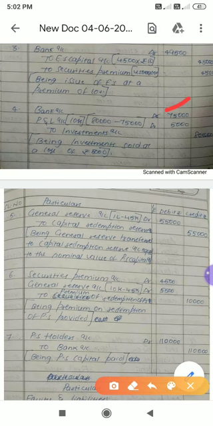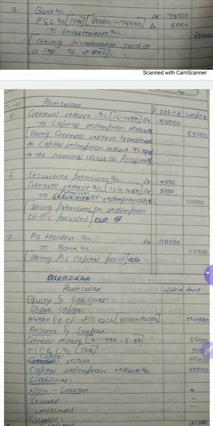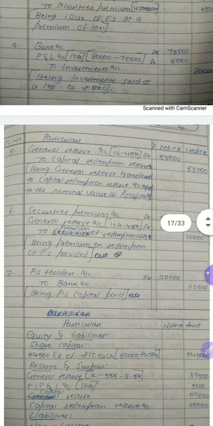Bank account debit 75,000, and the book value is 80,000 but we are selling at 75,000, that means a 5,000 loss. Bank account debit 75,000, P&L account 5,000, so total 80,000, to Investment account 80,000. Done. Being investment sold at a loss of 5,000. I have given the narration also, please go through that narration.